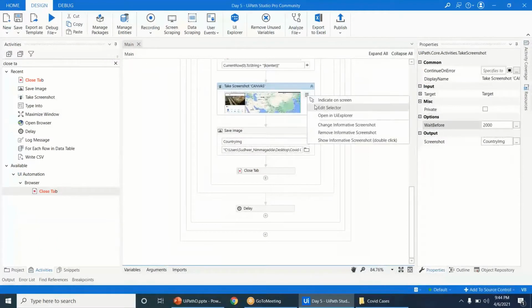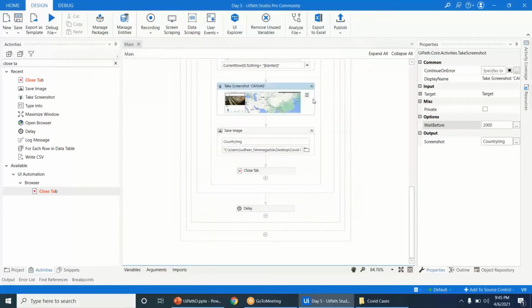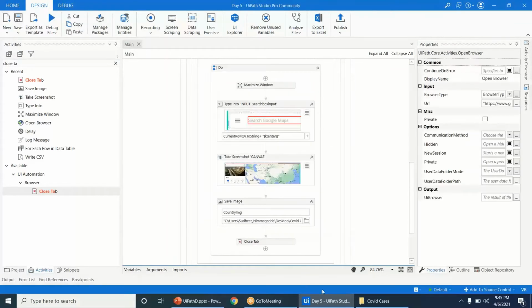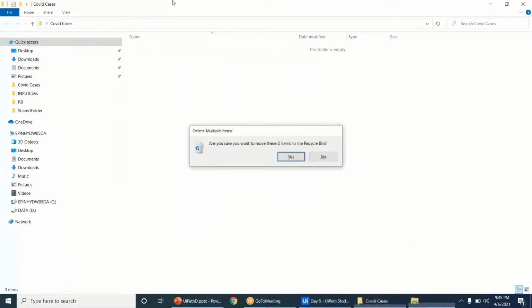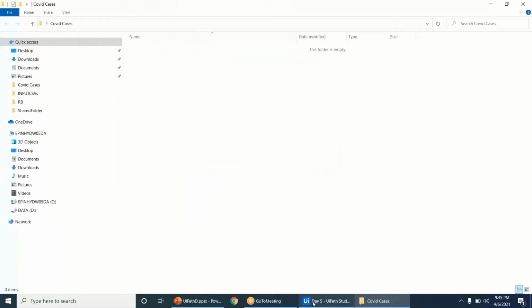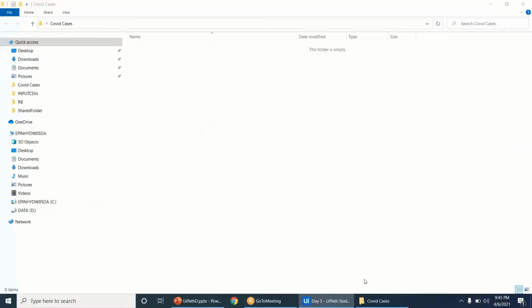In the take screenshot, if you just give the timing, so what we can do is simply use the take screenshot. That's it. Take screenshot, and there are these things. Now try to run this bot. You can understand.